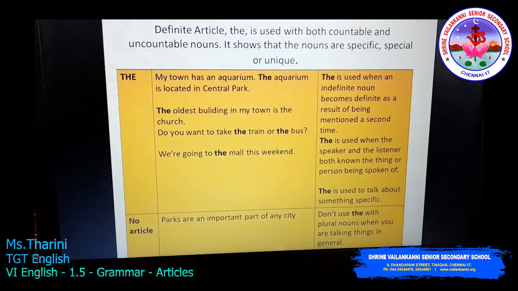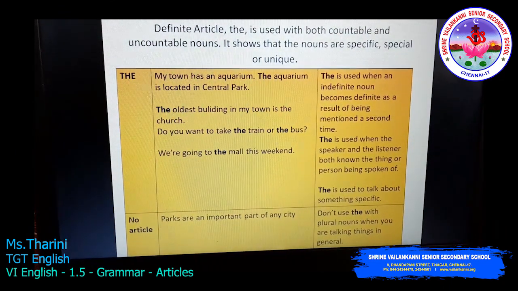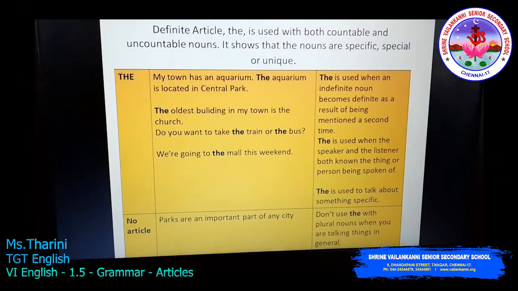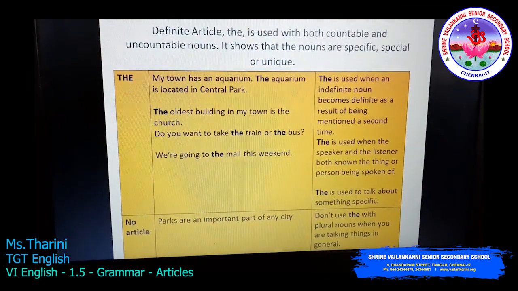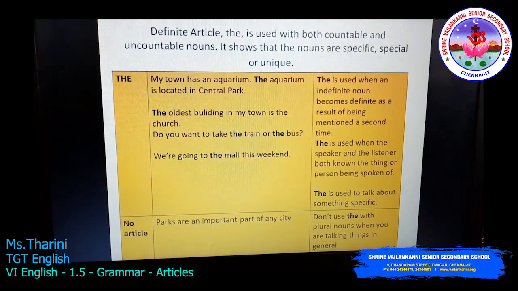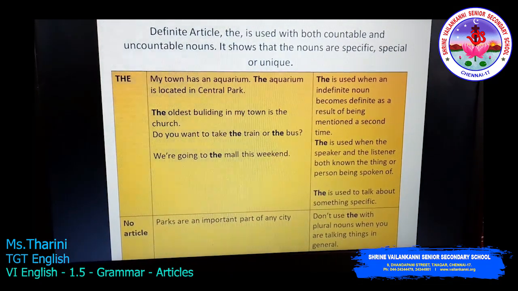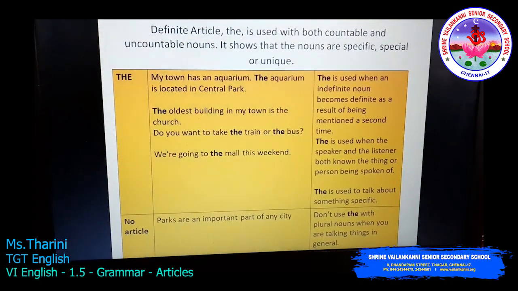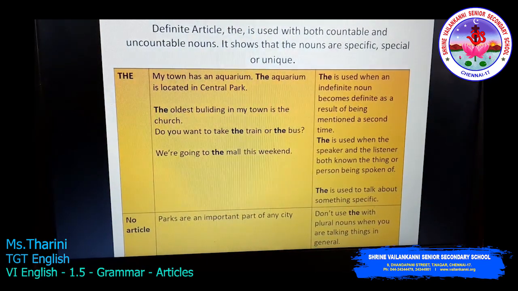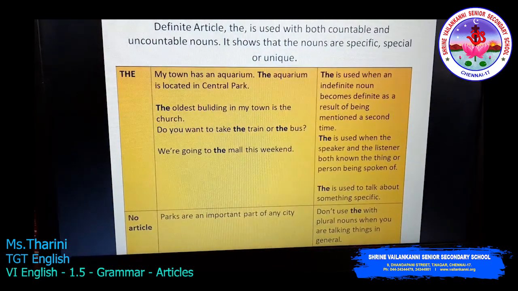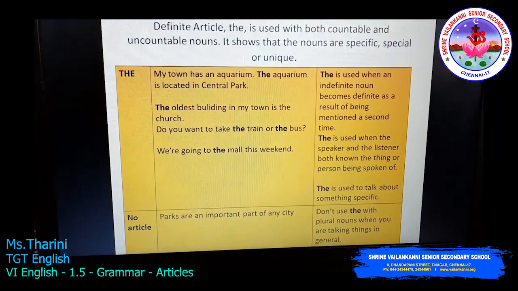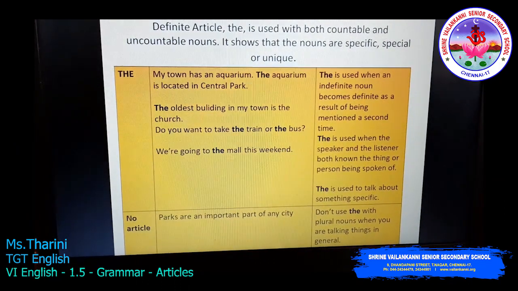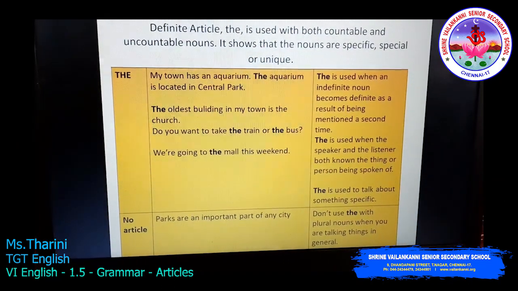So, in the first sentence, what did you see? My town has an aquarium. Yes. Here, an aquarium is used, which is the indefinite article, and the sentence is indefinite too. But in the next sentence, the aquarium is located in Central Park. So, the next sentence comes as definite. The definite article is used before the noun. So, the aquarium is located in Central Park.